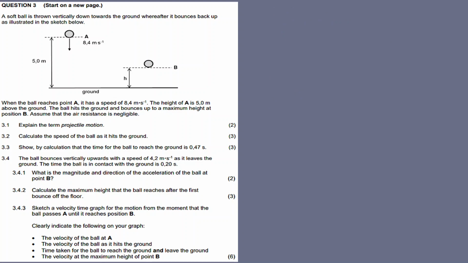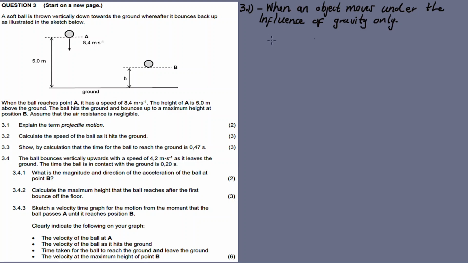So in 3.1 they ask us to explain the term projectile motion. This whole thing they described, the throwing of the ball, bouncing off the ground to come to this maximum point B, is projectile motion. Projectile motion is when an object moves under the influence of gravity only.